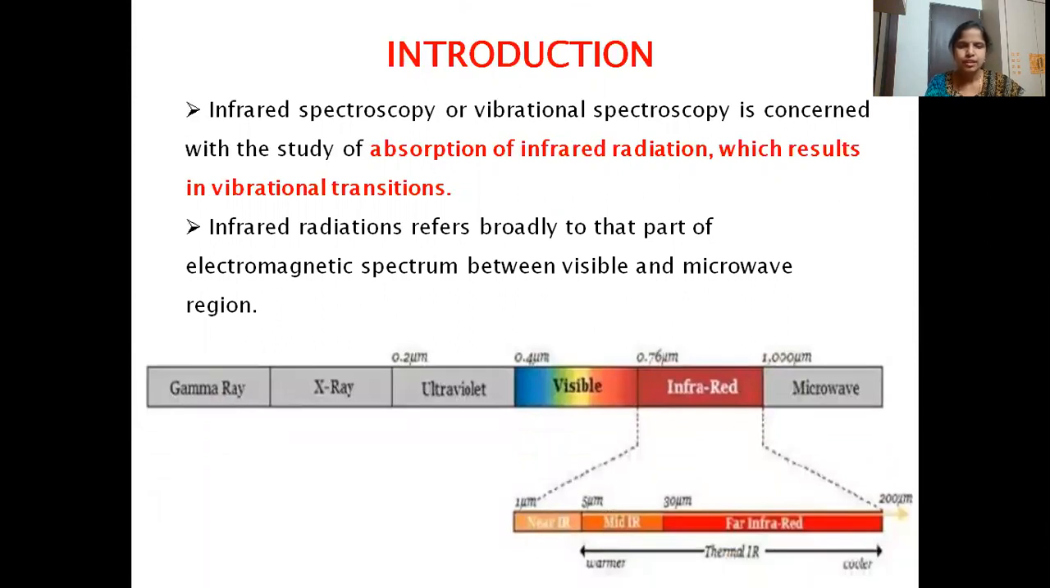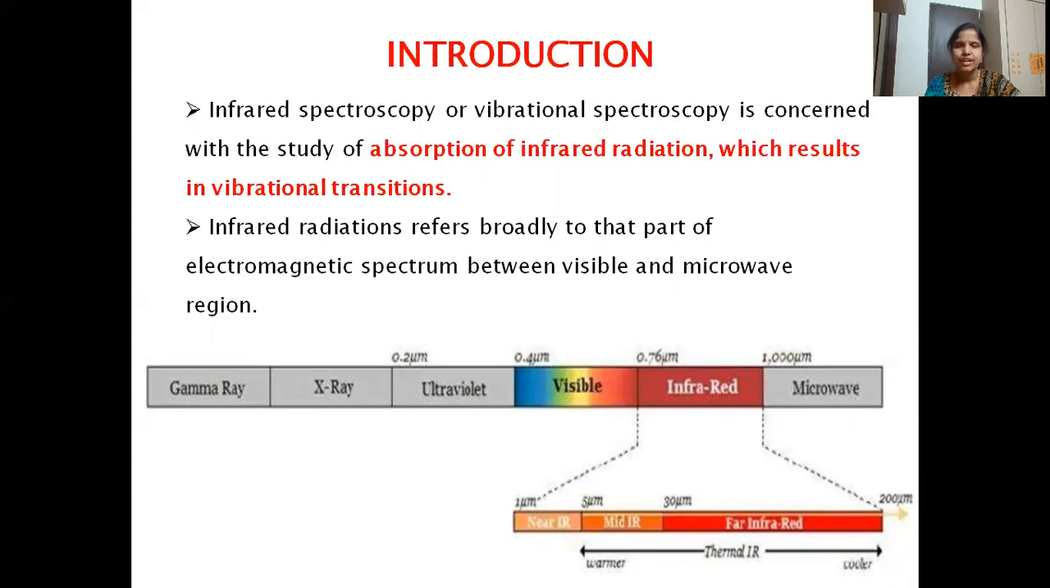If we look at the electromagnetic spectrum again, this is gamma rays, and at the end we have microwaves. Most energetic are gamma rays. As we move from gamma rays to microwaves, the energy decreases, whereas the wavelength increases. So the IR region lies between the visible and the microwave regions. The energy from IR radiation helps only in transitions between vibrational energy levels. It will not include electronic transitions.